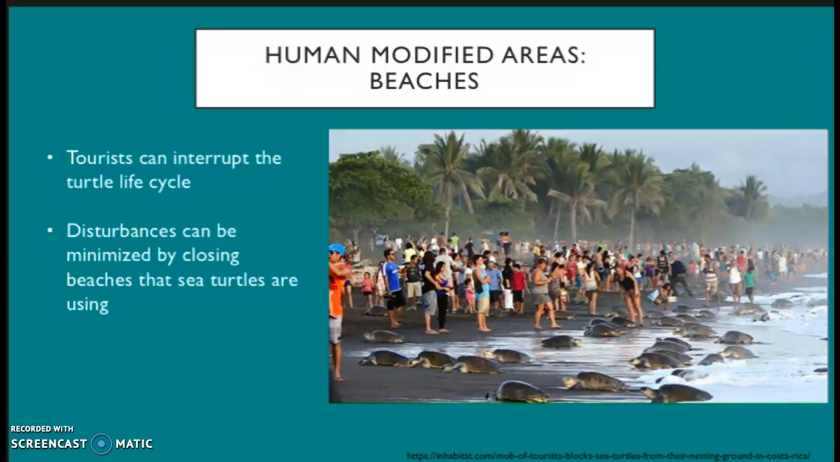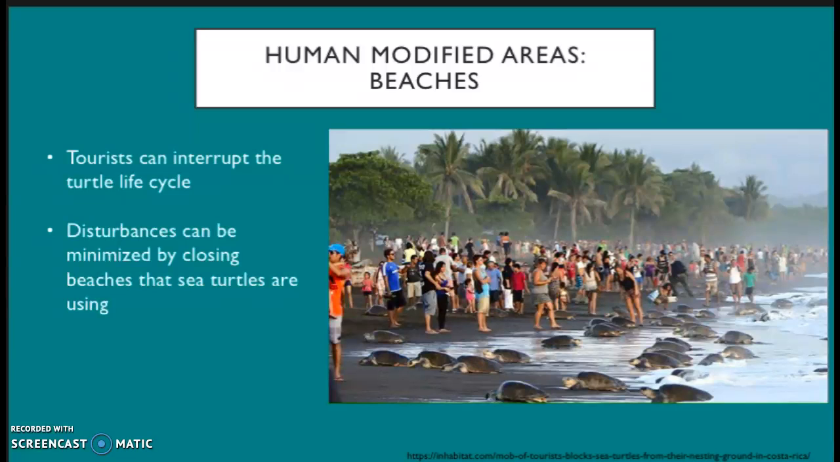This picture is from a beach in Costa Rica, where a lot of tourists came to watch sea turtles lay their eggs. And these tourists disrupted the turtles by taking flash pictures, touching the turtles, and laying or stepping on their nests. And eventually these turtles had to go back into the water and could not lay their eggs in this location.